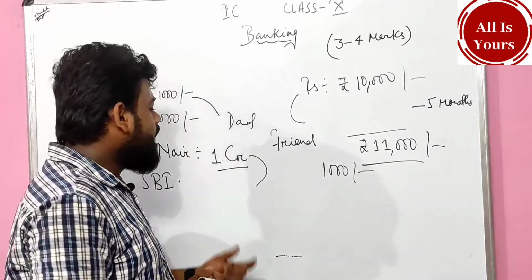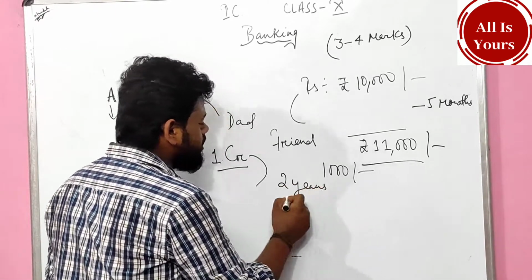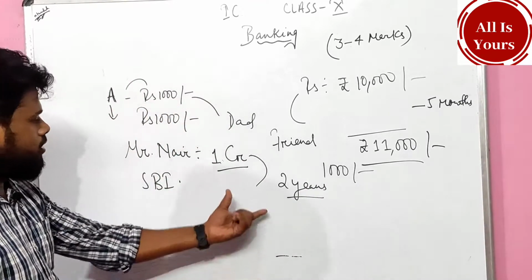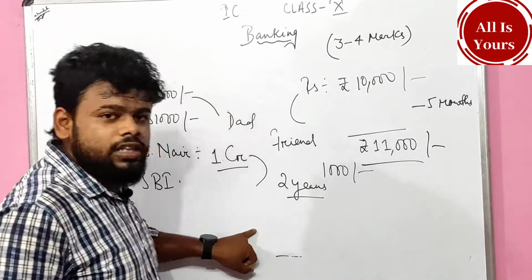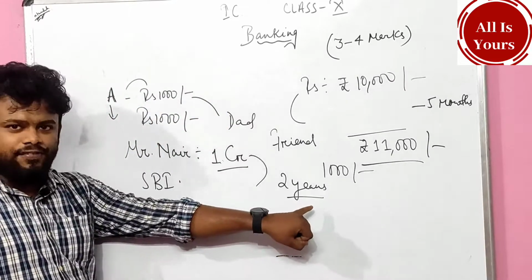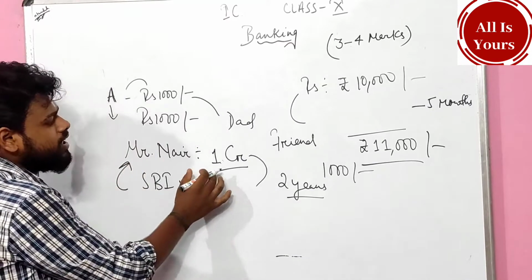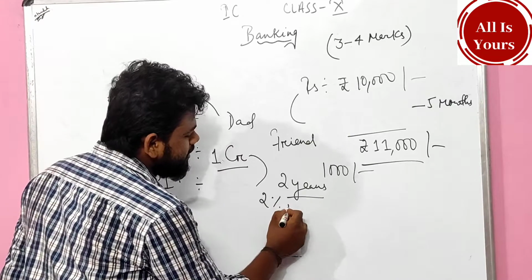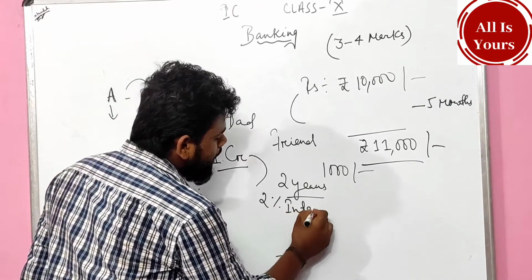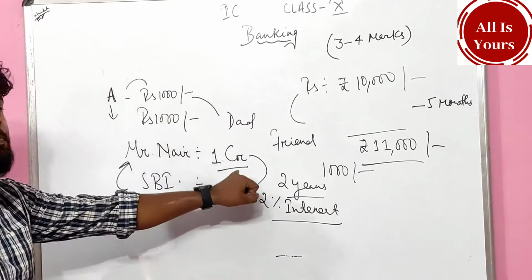And after 2 years, when he withdraws the amount, withdraw means paisa nikalna, the bank returns it to him by giving 2% interest. And what is 2% of 1 crore?